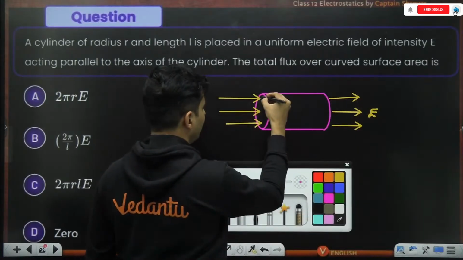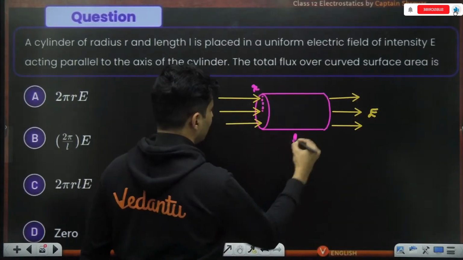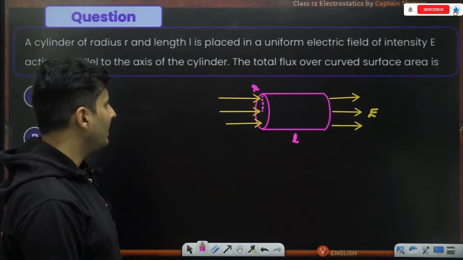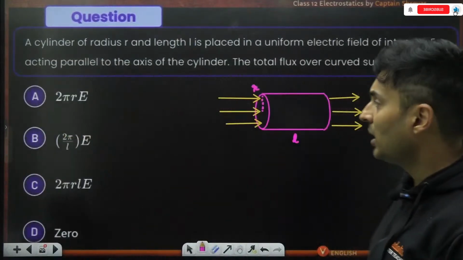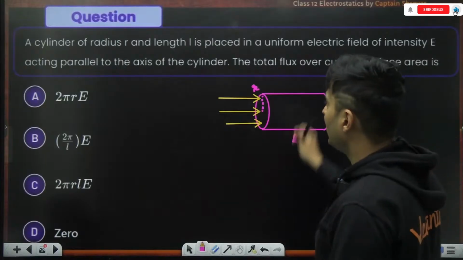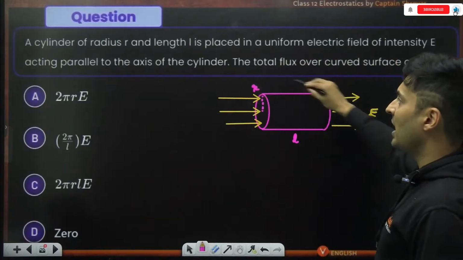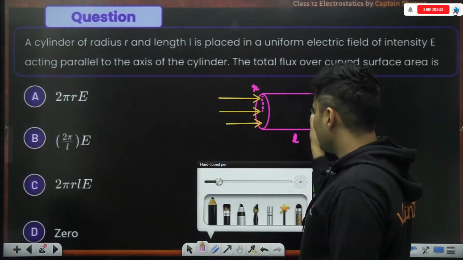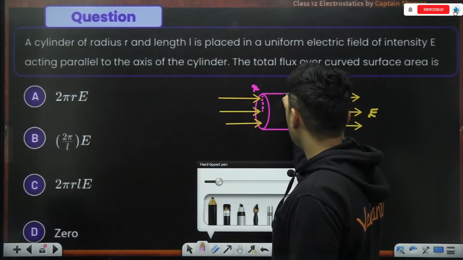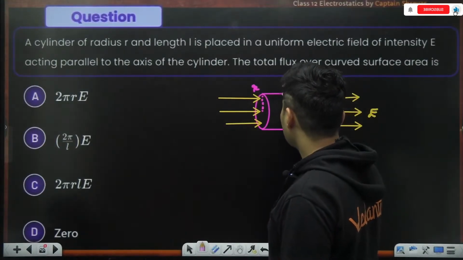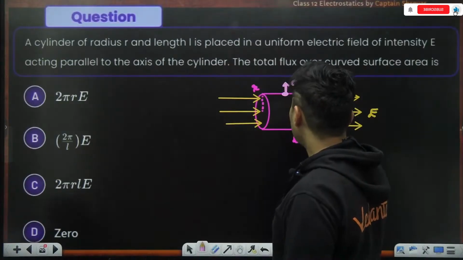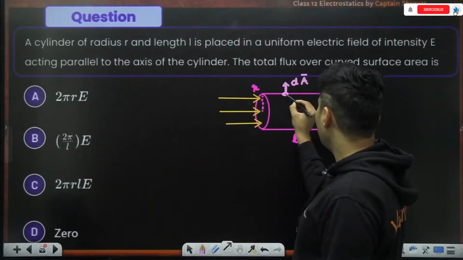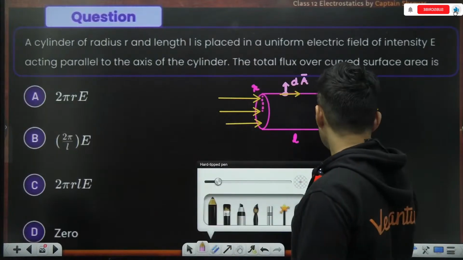The radius of the cylinder is mentioned, which is r. The length of the cylinder is also mentioned to be L. So the question is, what is the total flux over the curved surface area? Guys, they have asked the flux through the curved surface area. It's placed in a uniform field acting parallel to the axis of the cylinder. If you notice carefully, the curved surface area is this. If you take any area on that curved surface, the small elemental area dA will be like this, whereas the field at that place will be in this direction.